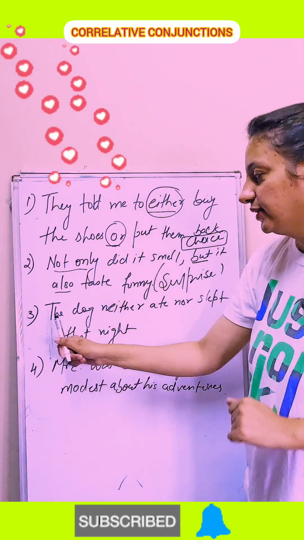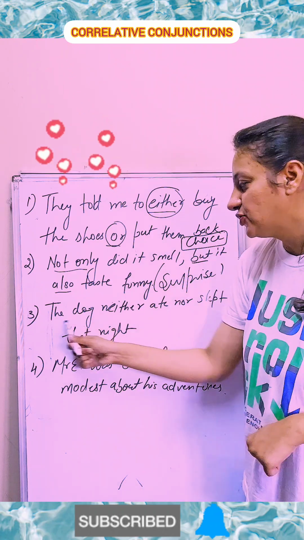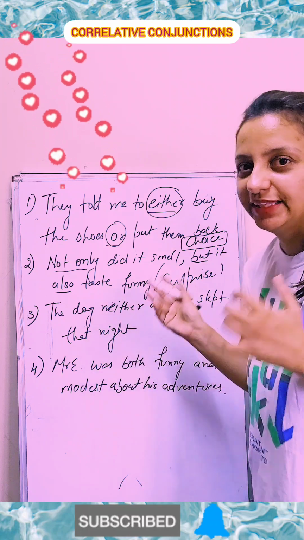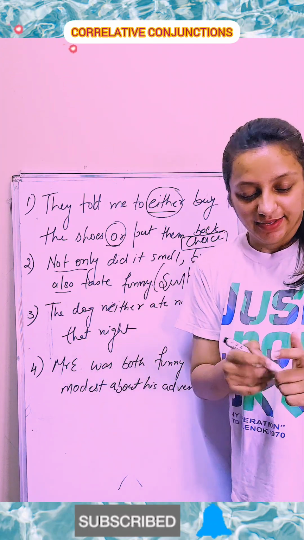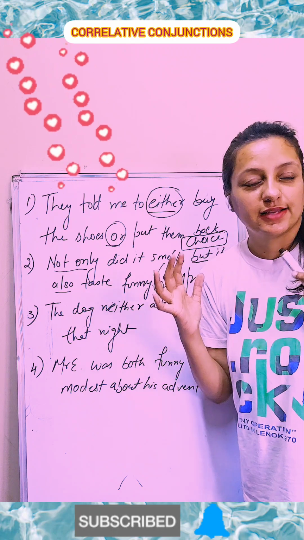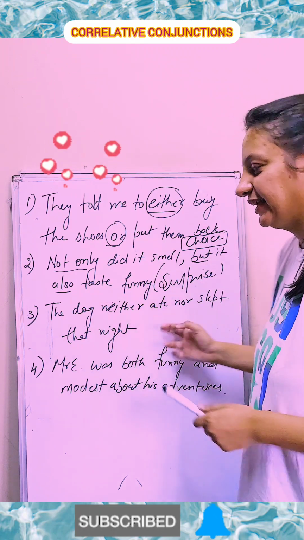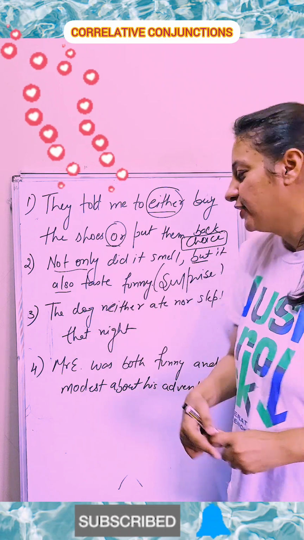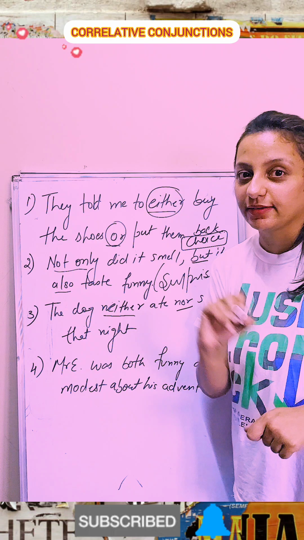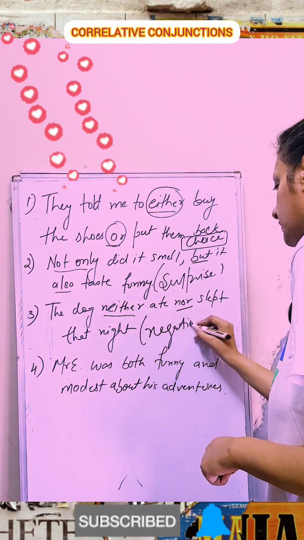So let's start with another one. Let's take the example of one dog that I am having. The dog neither ate nor slept at night. They are nowadays stubborn because of summer. The days are getting too hot, so they are not eating and not getting sleep at night. So let's go with this example. The dog neither ate nor slept at night. So what is this? This is negation.